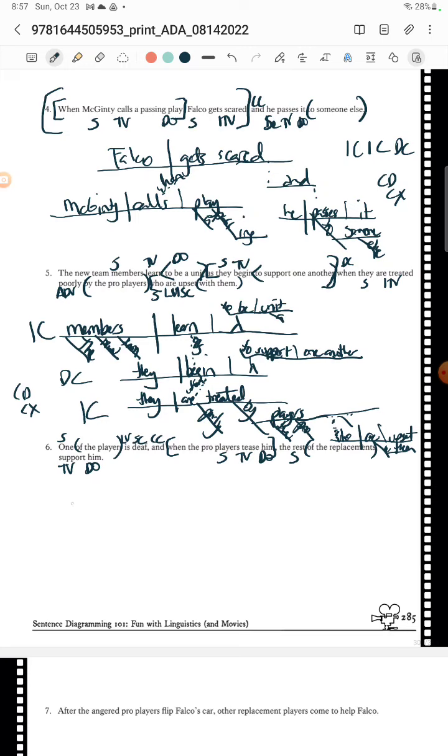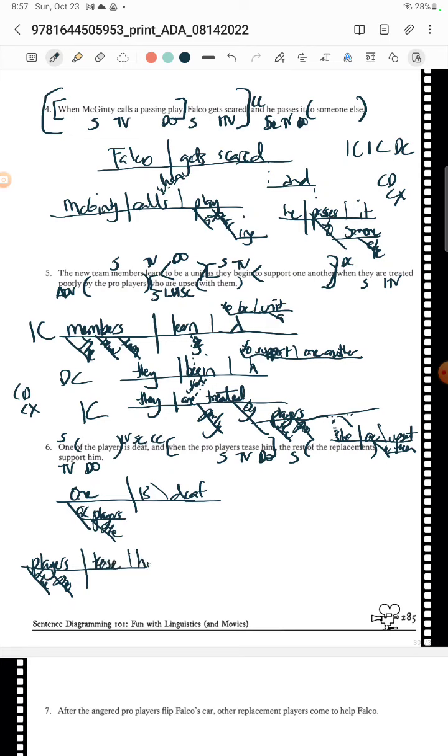So we have one of the players, and then is, and then what is deaf. And so we know when the pro players tease him, so we're going to put that over here. So we have the pro players, and they tease him, and that was when.